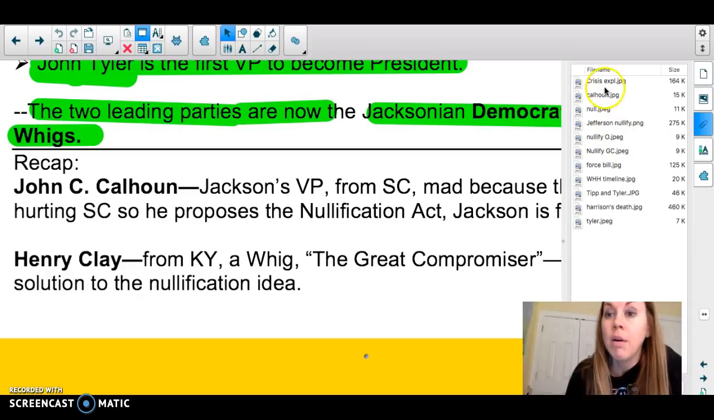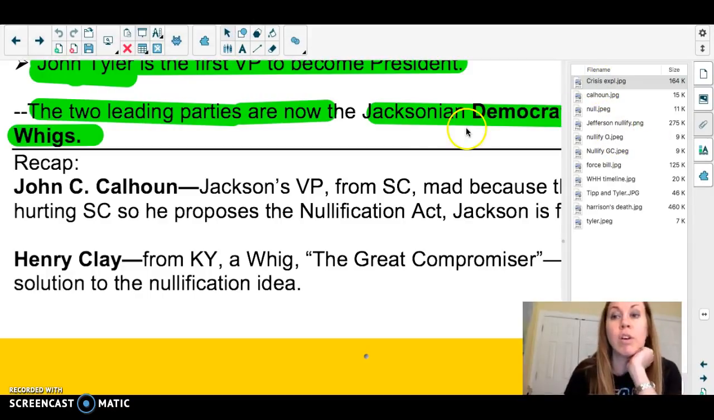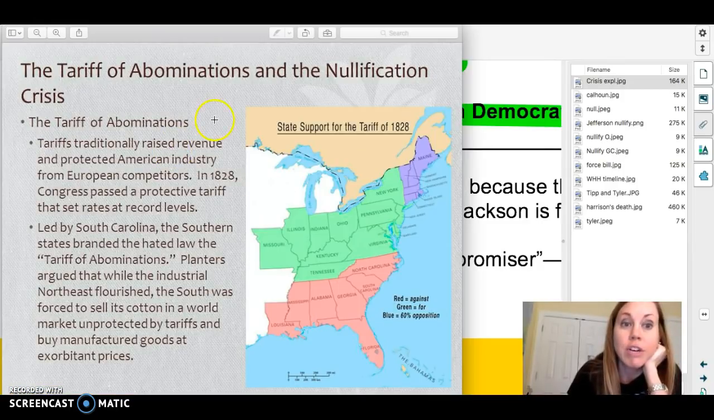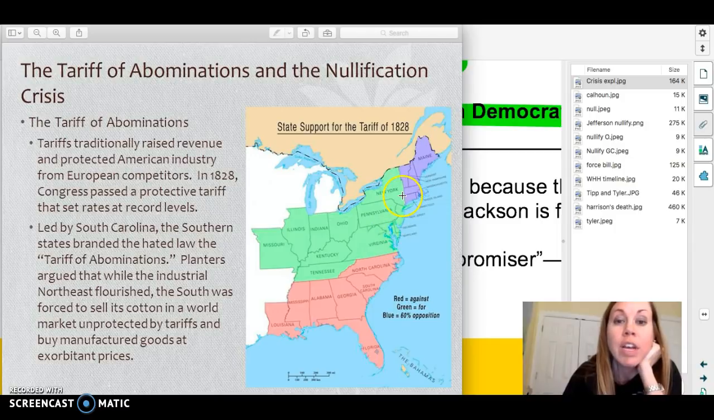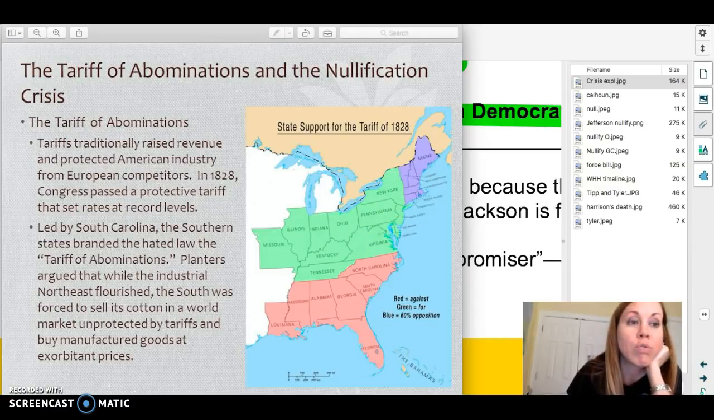Okay. Lots of pictures. Let me show you some just in rapid fire. Okay. So the first one, here's the tariff of abominations and nullification. So you see the red is against the tariff. That's all the southern states because they couldn't ship their cotton and other things to Britain. Green is for it. Blue, 60% opposition because they don't have as many industry way up here. But definitely this is the industrial region.